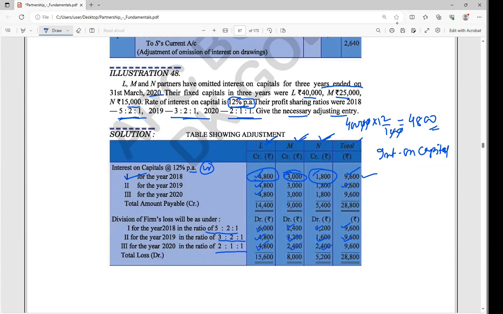2:1:1. Now the total debit, if you find out for L, is 15,600. But what was the total credit of L? 14,400.